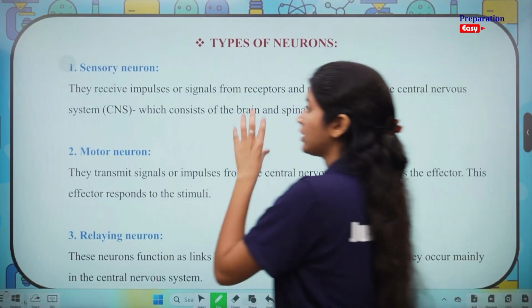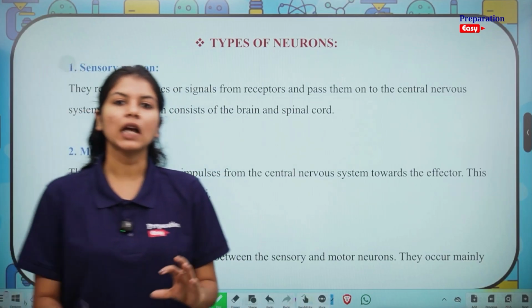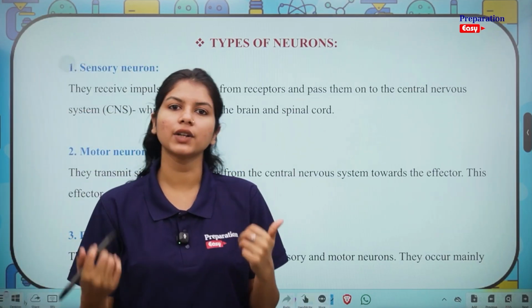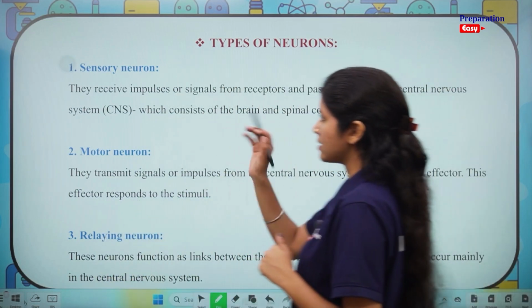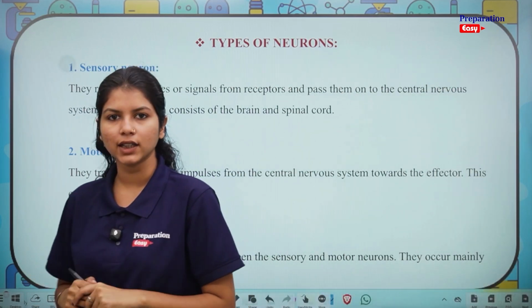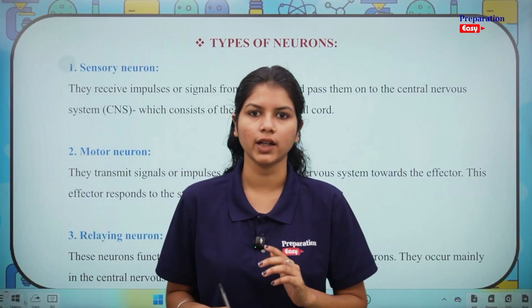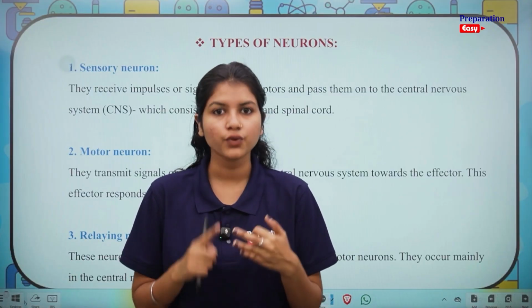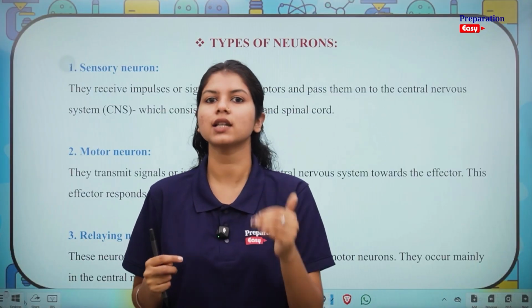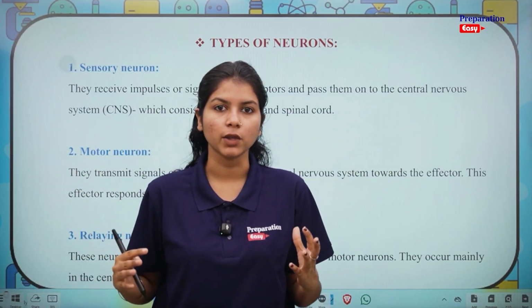Okay, coming to the types of neurons. We just saw a normal neuron cell. Now there are other types of it in our body as well. Let's have a look. The first one is the sensory neuron. What do you understand by that name? Sensory, for example, you know about the sense organs in our body, right? For example, touch, skin; smell, there is the nose; for sight there are eyes. All of these are sensory organs. They sense the external environment.